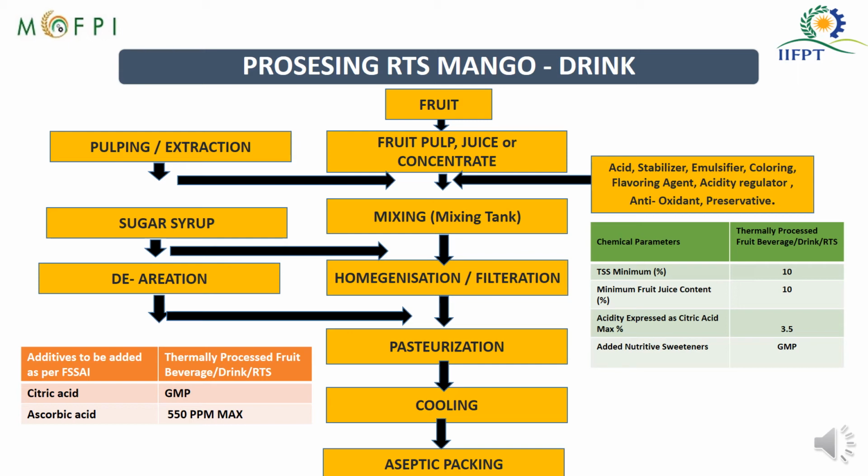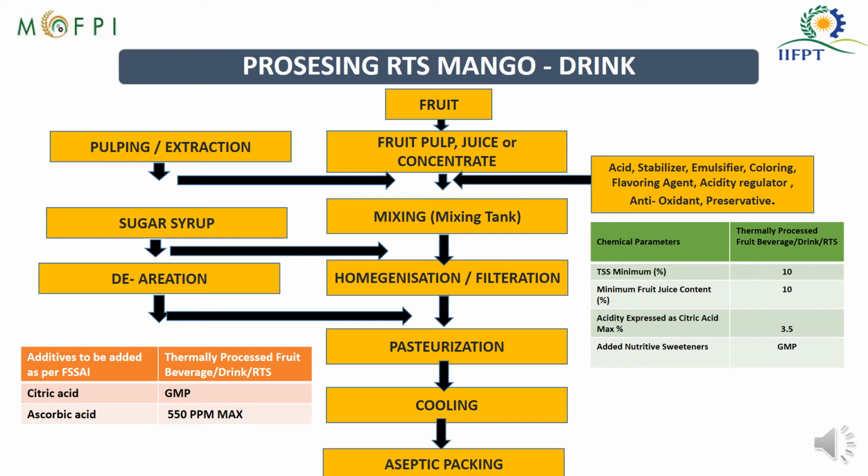To make fruit pulp or fruit juice, you go for the pulping and extraction process, where after peeling of the fruit, it is sent to the pulper, where the pulp is extracted from the stone and the fiber along with the stone goes into waste.